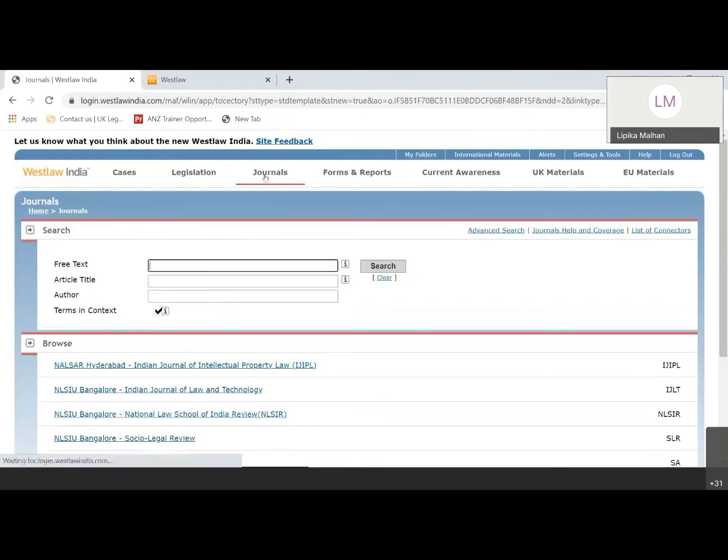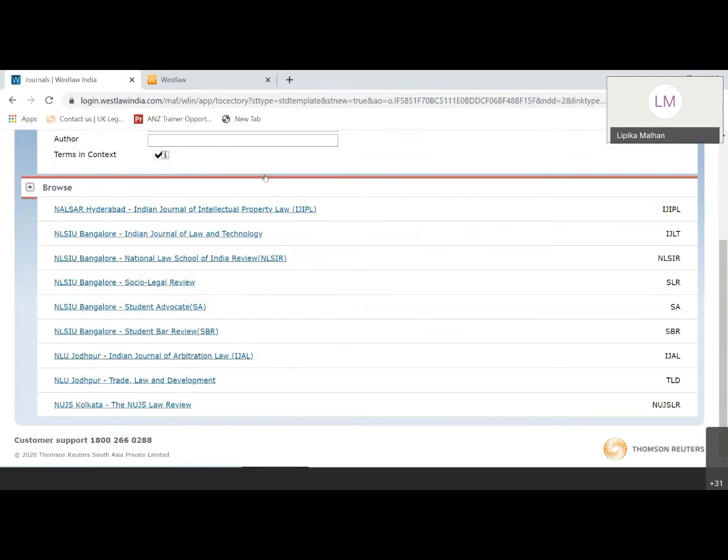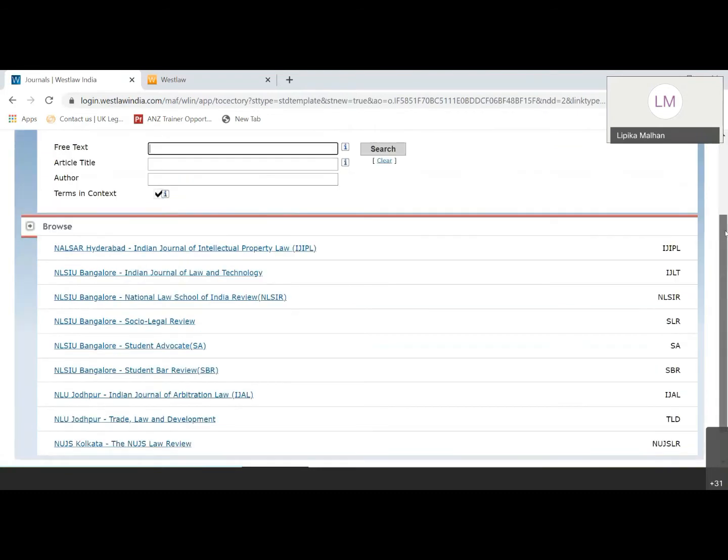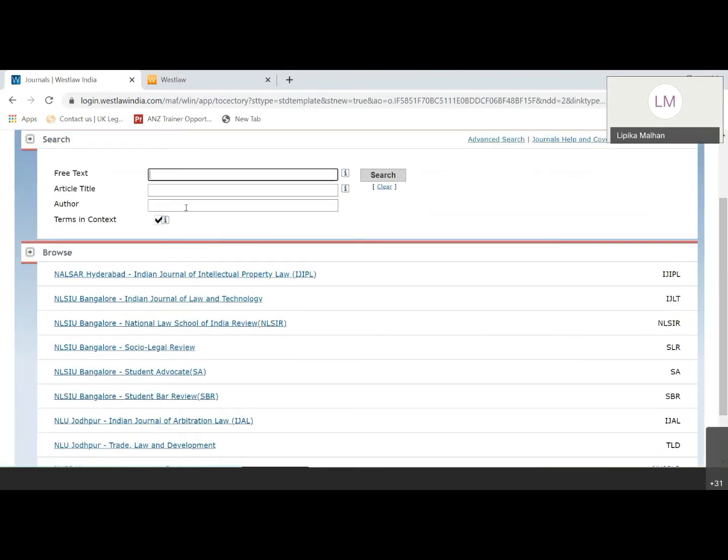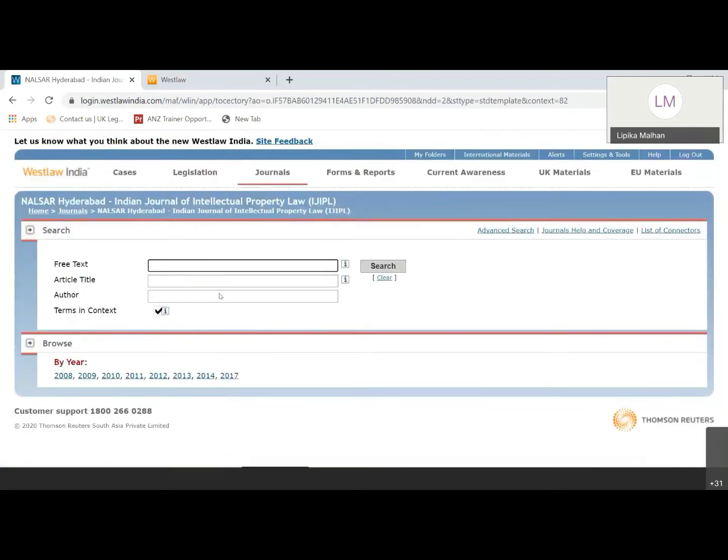Moving on to journals here. These are a couple of Indian journals which we have tied up with national law schools and have uploaded here. In case you're willing to search across all of these journals, you can use these search bars above: free text, article title and the author name. In case you want to search in any particular journal, you can simply click on that journal, say for example, the first one. Now I can search here, and whatever results I get will be from the last option of the trail. As you can see, I'm in this particular journal right now, and I'll get the result from this particular journal only.